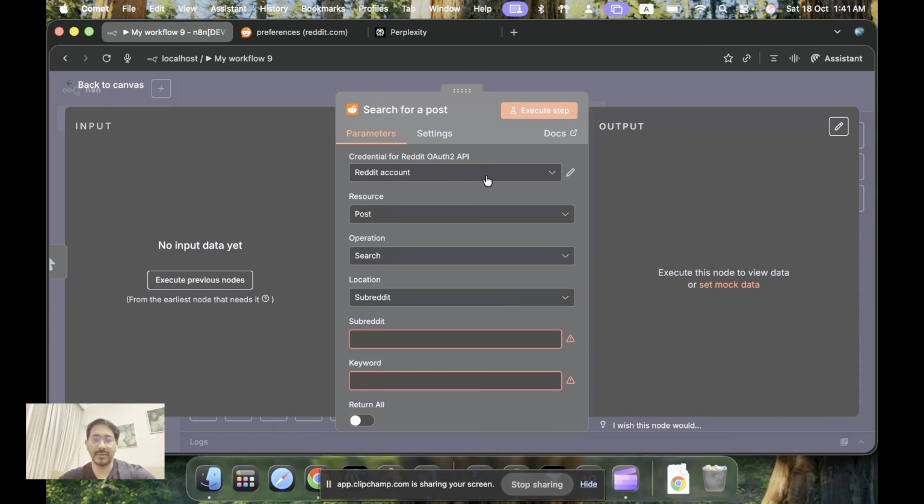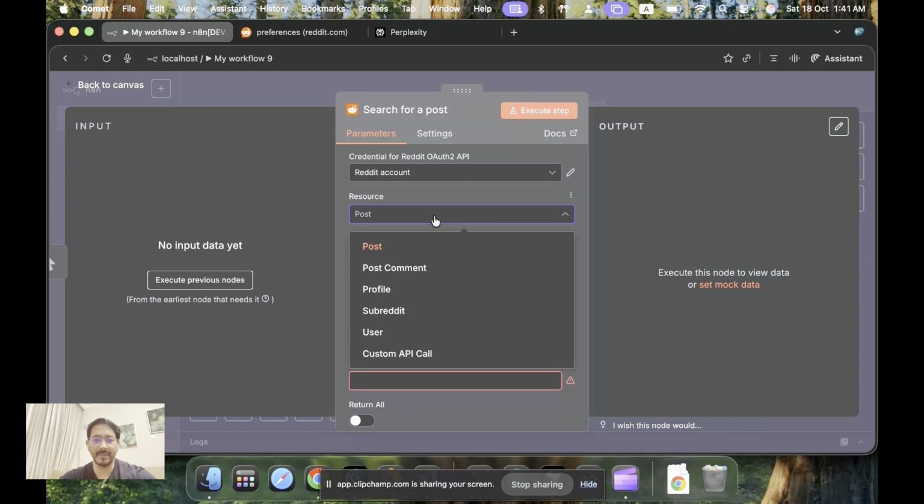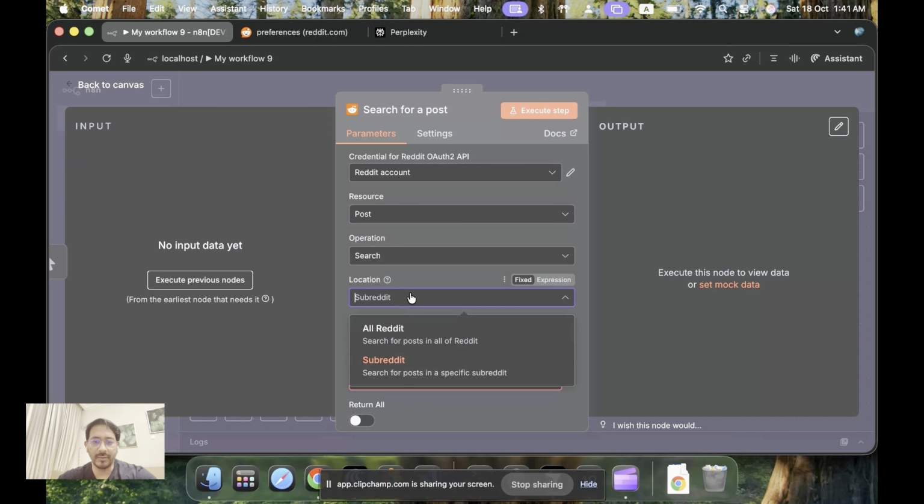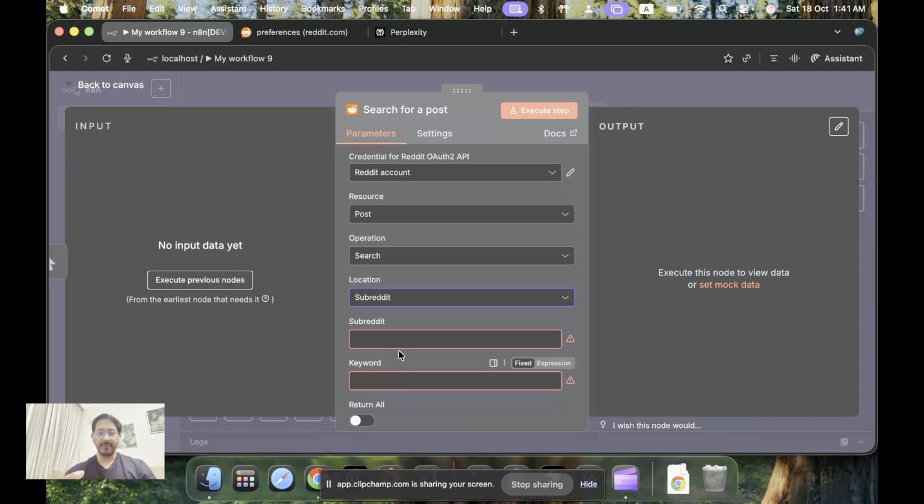It's my actual account that I have created, and then what we have to do is use the resource as post, because we will be selecting the posts that people have created, and we'll set the operation as search. For the location, not all of Reddit, but we want to choose subreddit, and in subreddit we'll specify one, and this is where you can utilize what the problem set is.